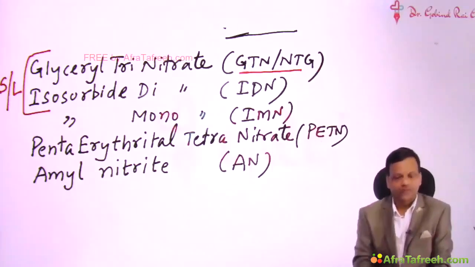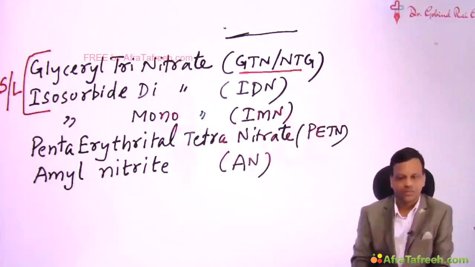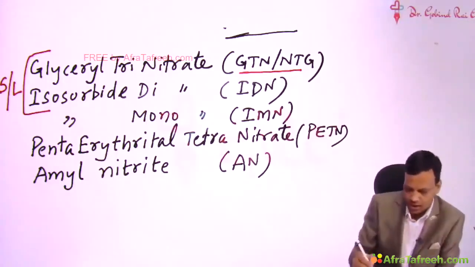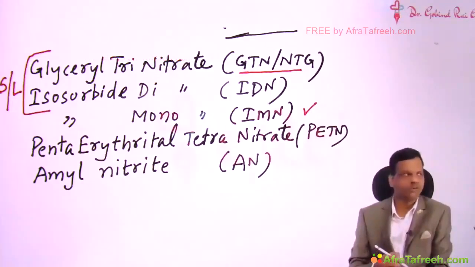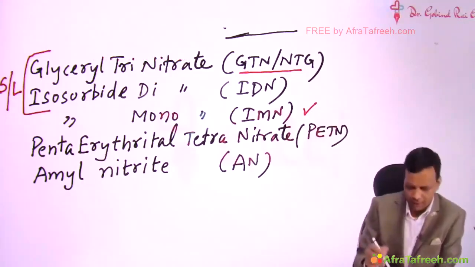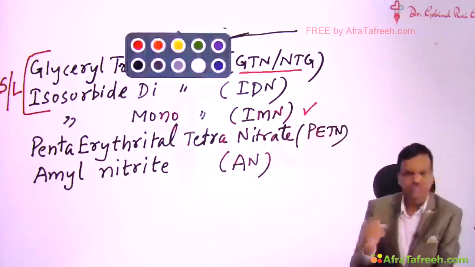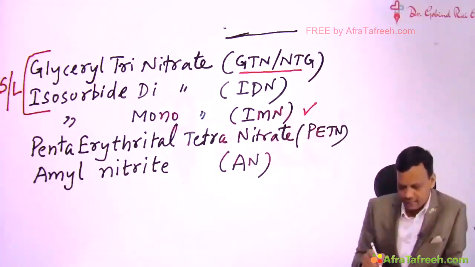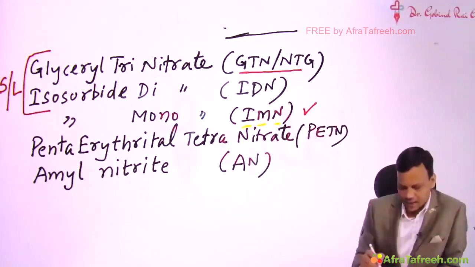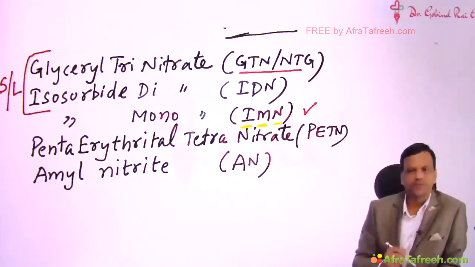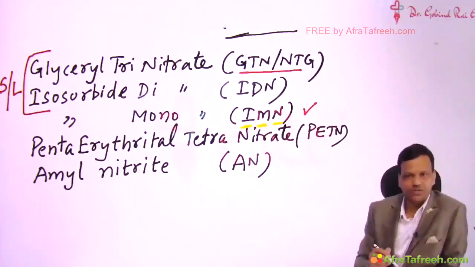Another question asked is, all the nitrates have high first pass metabolism, so which nitrate has minimum first pass metabolism? Minimum first pass metabolism is noted in isosorbide mononitrate, and you can remember this in Hindi from the name of this drug. It is written as IMN, and in Hindi you can study this as इसका metabolism नहीं होता. So that means it has minimum first pass metabolism.